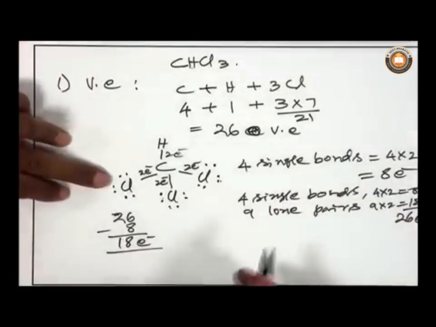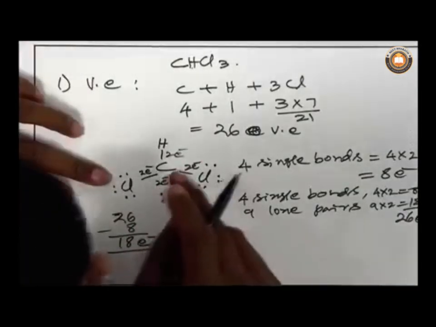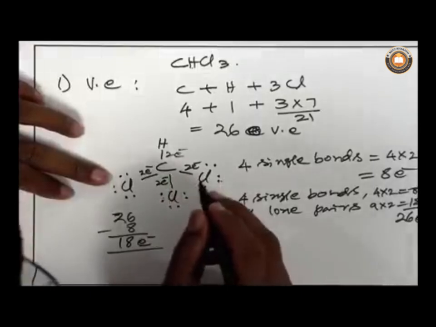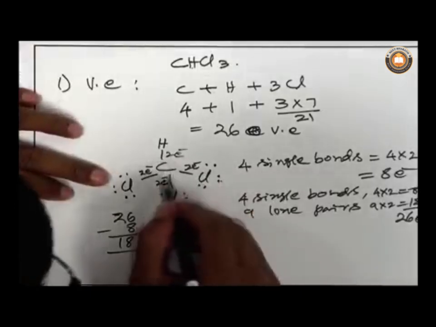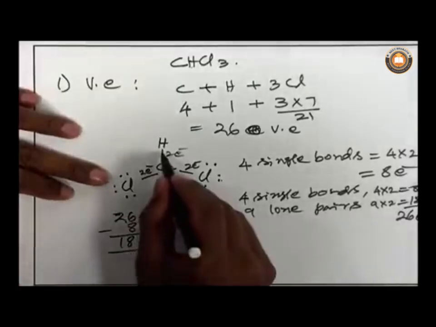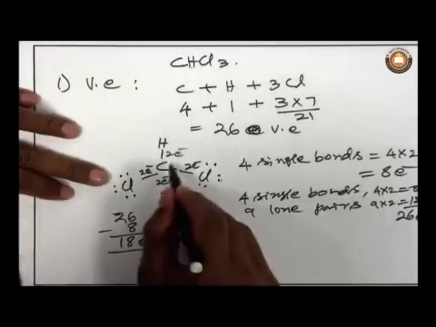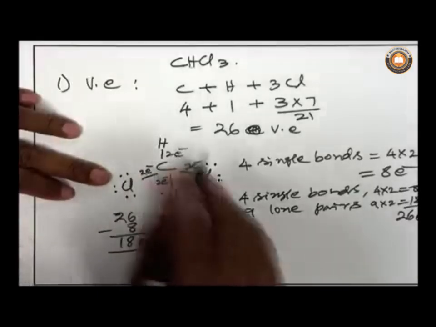Now you have to see whether the central atom, this carbon, attains the octet rule of electrons or not. Now it attains 8 electrons, because there is a 2 electron bond, another 2, another 2, and another 2. So 2 plus 2 plus 2 plus 2 is 8 electrons.